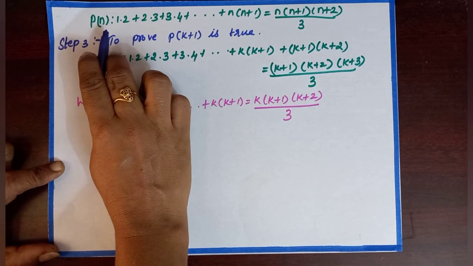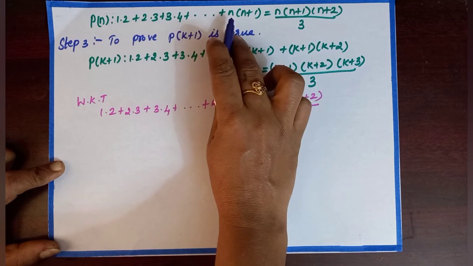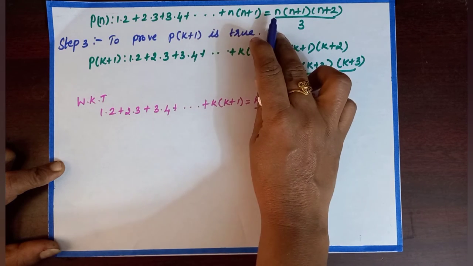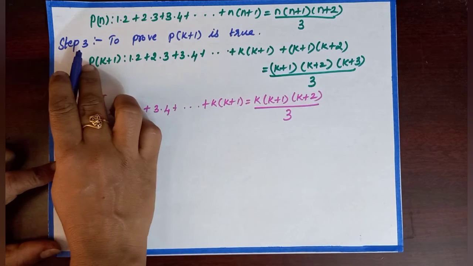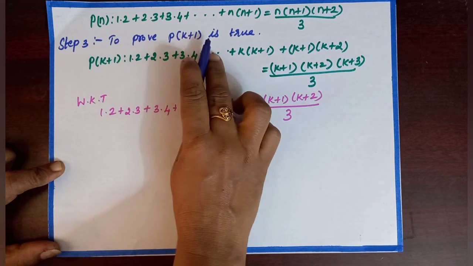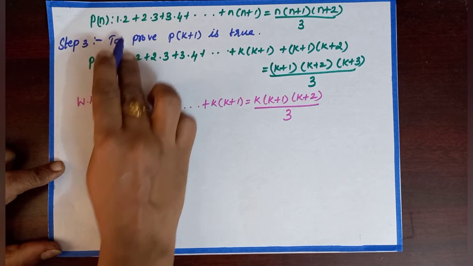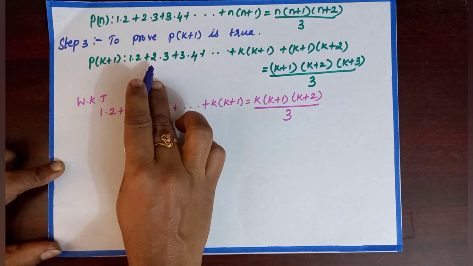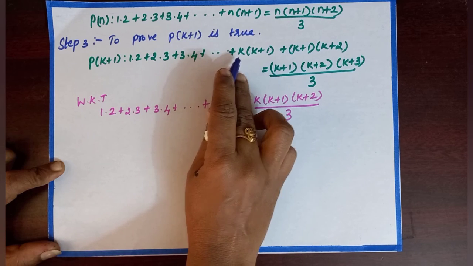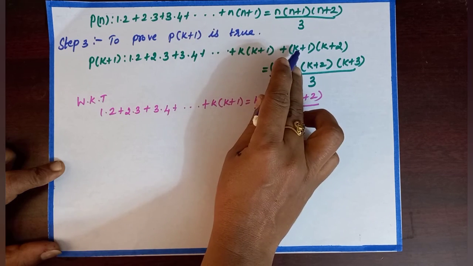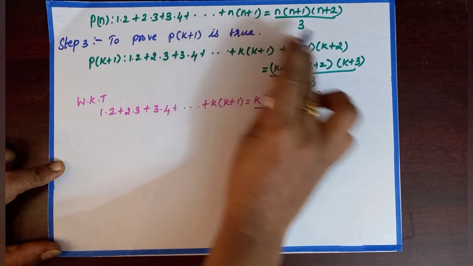The question is P of n is 1 into 2 plus 2 into 3 plus 3 into 4 plus dot dot plus n into n plus 1, which is equal to n into n plus 1 into n plus 2 by 3. Step 3, we need to prove that P of k plus 1 is true. Now in the place of n, we have to substitute k plus 1. Then we get 1 into 2 plus 2 into 3 plus 3 into 4 plus dot dot. This is the previous term. N is equal to k plus 1, k plus 1 plus 1 is k plus 2.